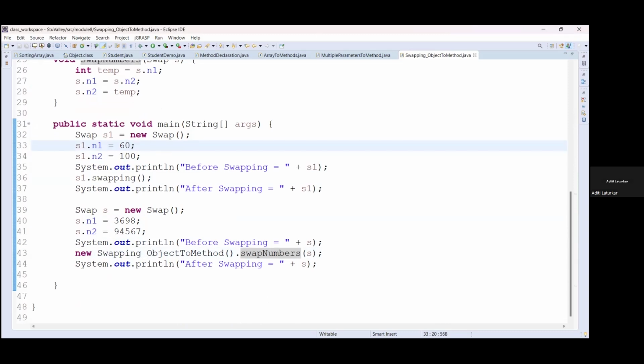Understood? Clear, everyone? Shall we go ahead? Okay. So up till here, anyone has any doubt?